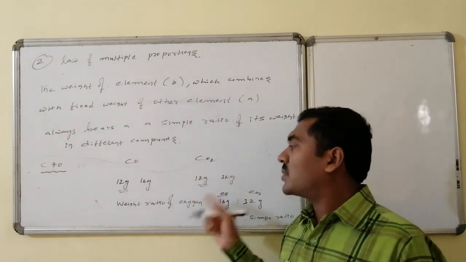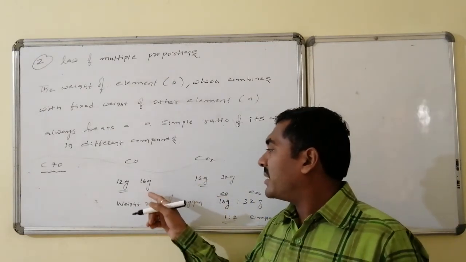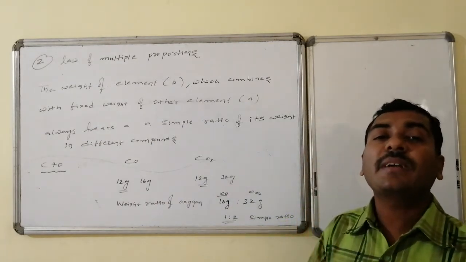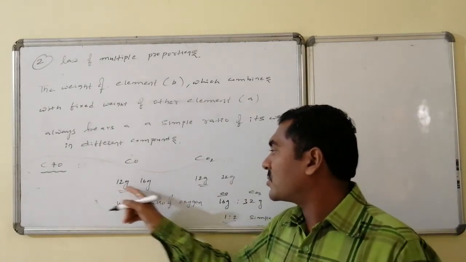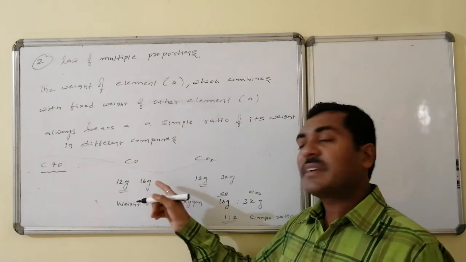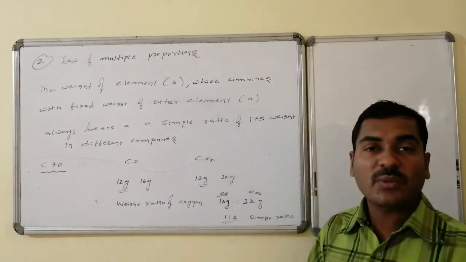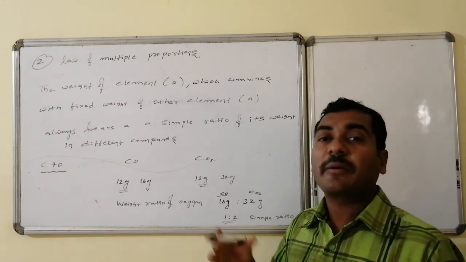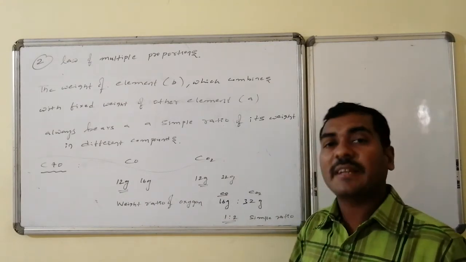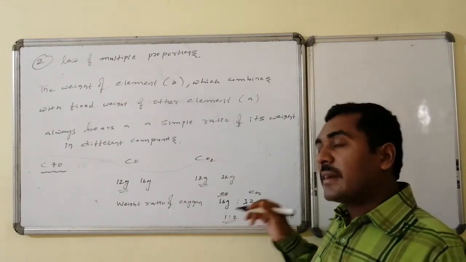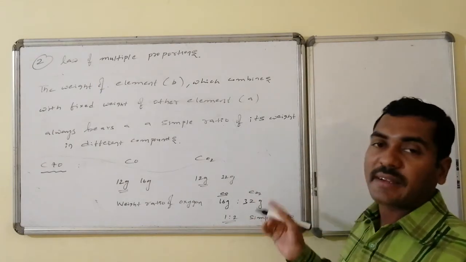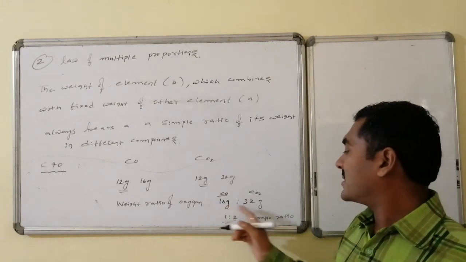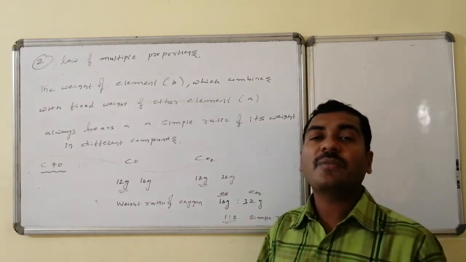Whereas in these two compounds, the weight of the element which is combining, that is oxygen combining with a fixed weight of another element, the fixed weight is 12 grams of carbon, one is 16 grams, the second one is 32 grams. If I take the ratio of that element which is combining with the fixed weight of the first element in compound 1, compound 2 and other compounds, it maintains a simple numerical relation. See, 16:32, which are present in the ratio of 1:2.